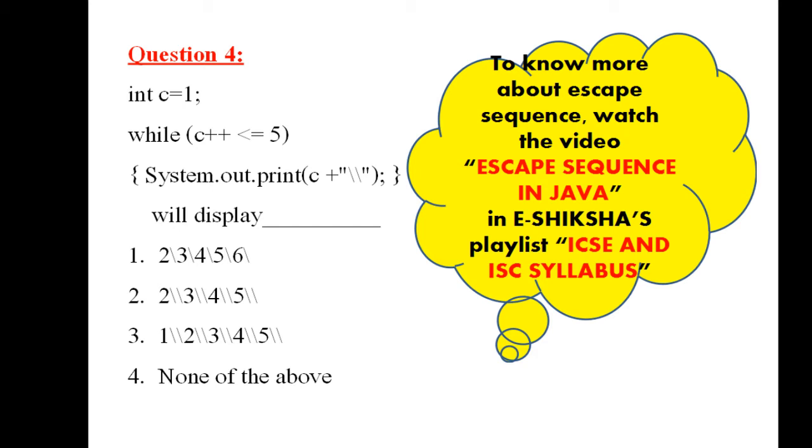Finally, the condition checking will be done what? 6 less than or equal to 5. No, the condition is false, so it will come out of the loop. And it will give you the final result as what? 2 backslash 3 backslash 4 backslash 5 backslash 6 backslash.